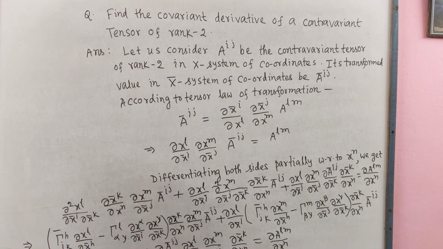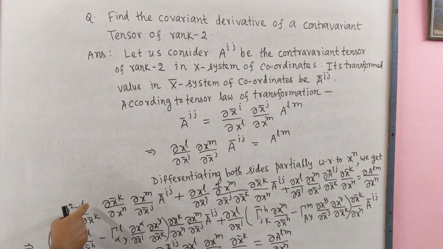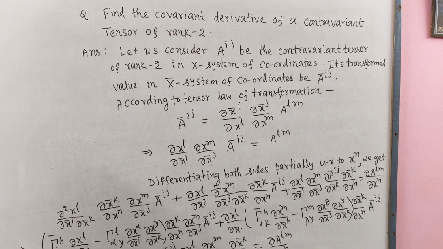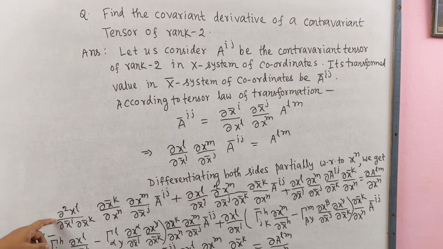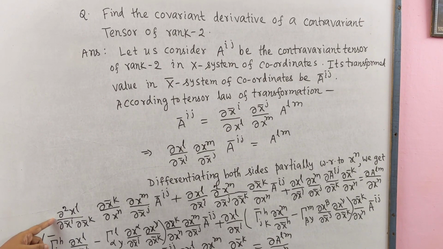Now we know the formula for ∂²x^l/∂x̄^i∂x̄^k. This is an important formula, we have already quoted this in our last lecture.